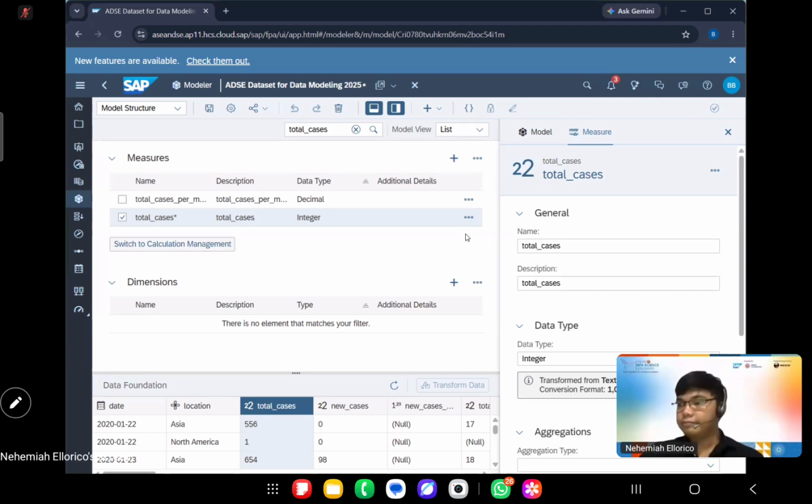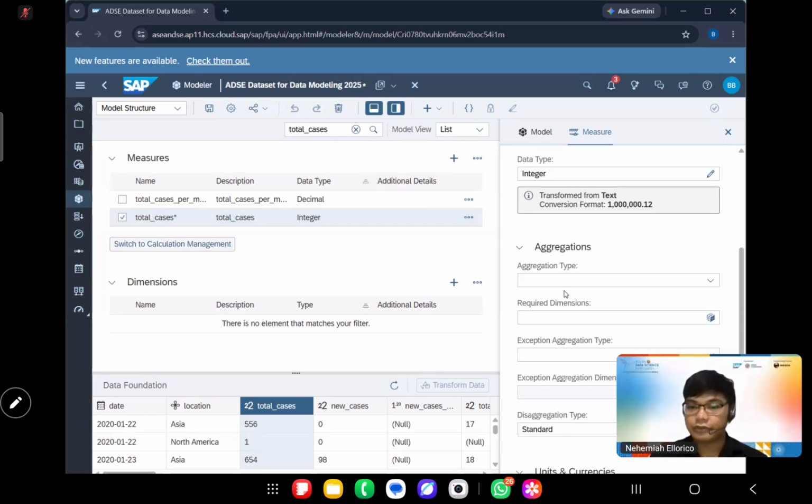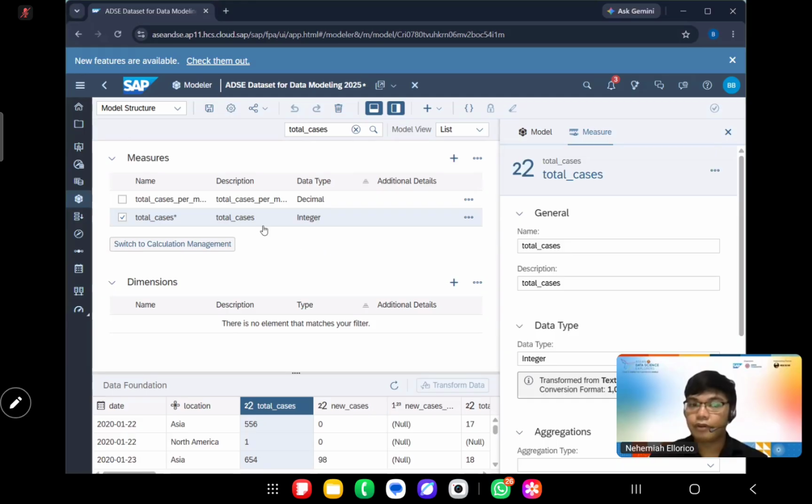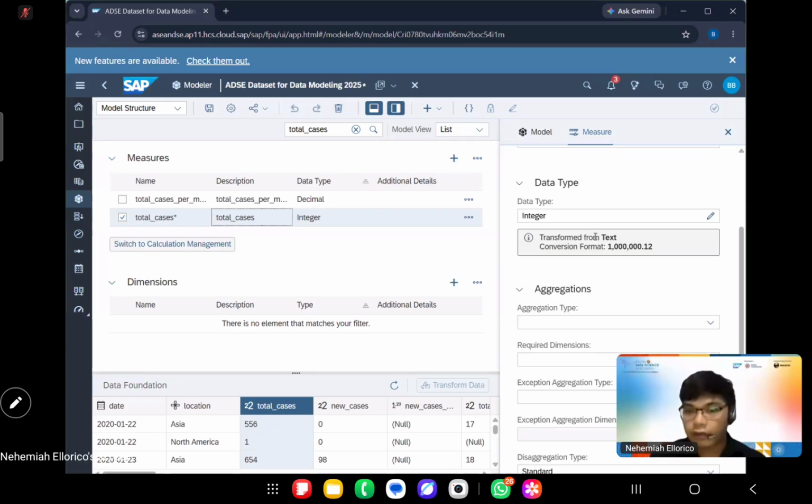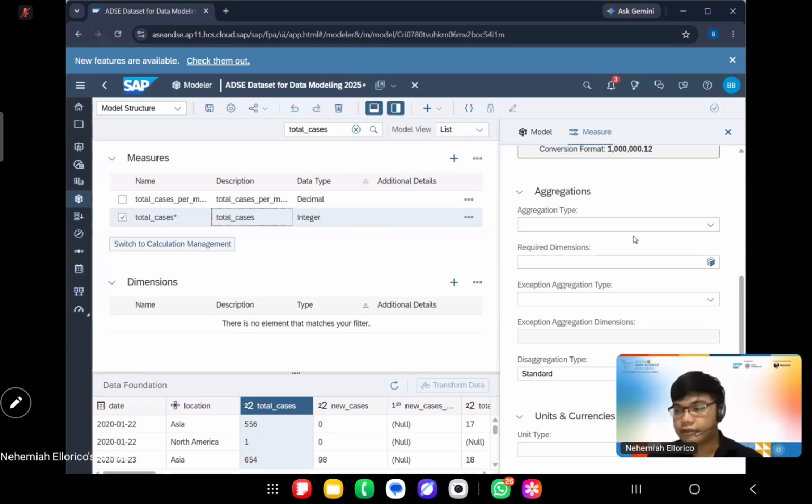Okay. So once we have selected total cases, on the right side of the screen, let us go down to aggregation. We have clicked this one, and then the details will appear on the right side. Just scroll down, and then we can select the aggregation type.